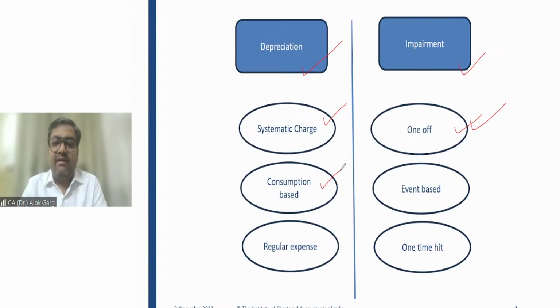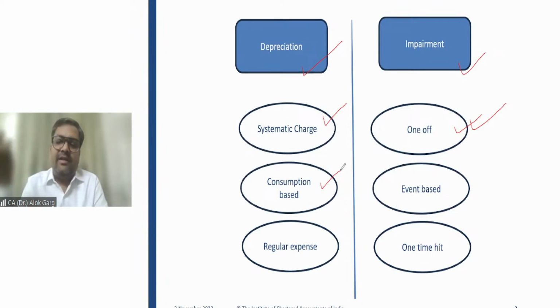Even if the asset is available for use, depreciation is required to be charged. Yes. So friends, consumption based does not mean that only if you are using the asset do you need to charge depreciation. It is also on the basis of efflux of time. For example, if you have purchased a car and the life of the car is 10 years, because when you got the RC registration certificate, the expiry date of the car is also mentioned, right? Like in Delhi or in NCR, the petrol car has a life of 15 years.